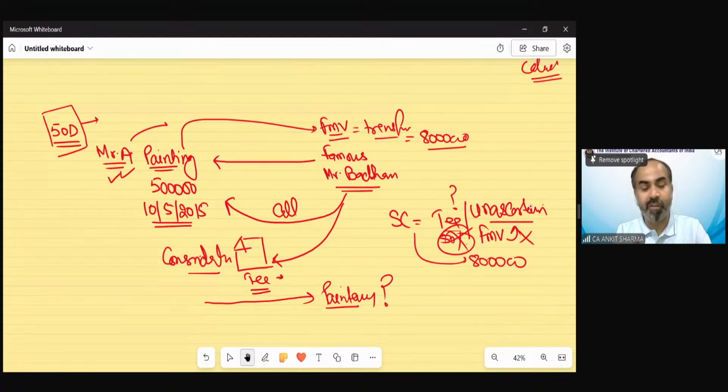So these kinds of values vary from person to person. So now you understand section 50D. Clear? So you understand when these kinds of cases need to be applied.